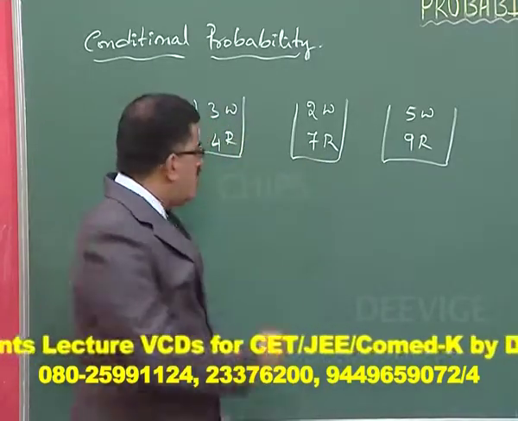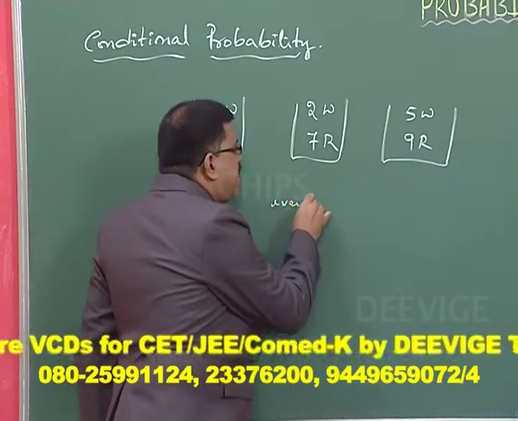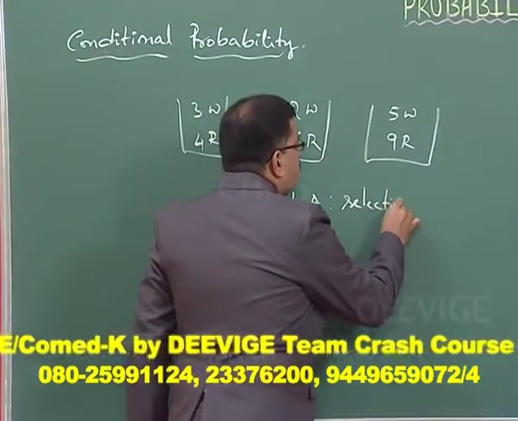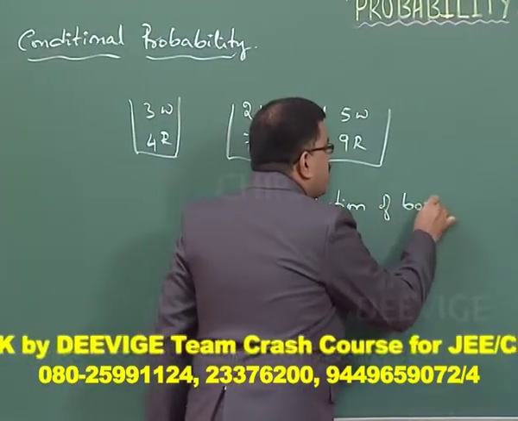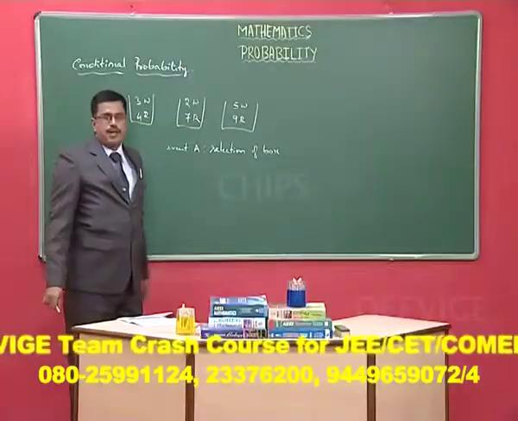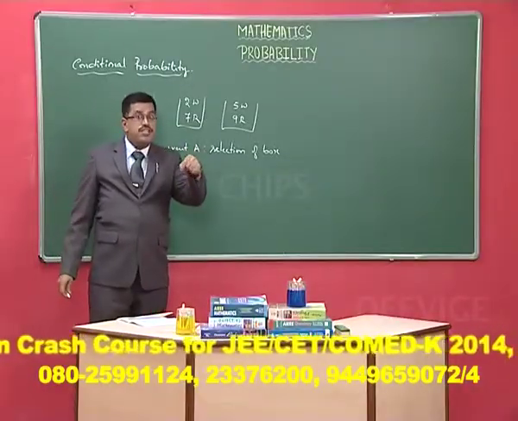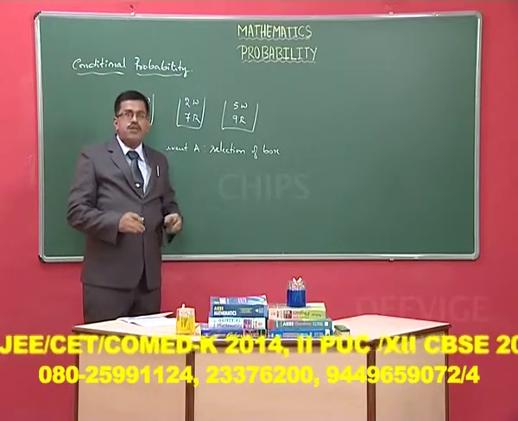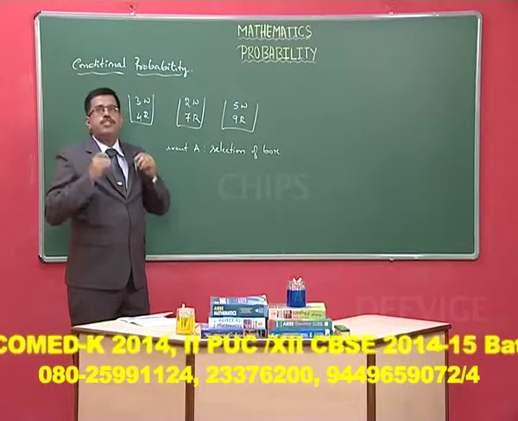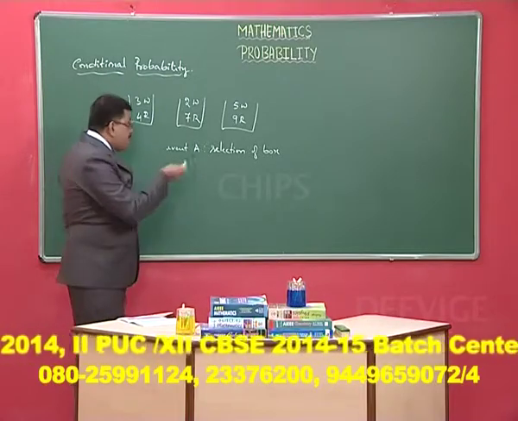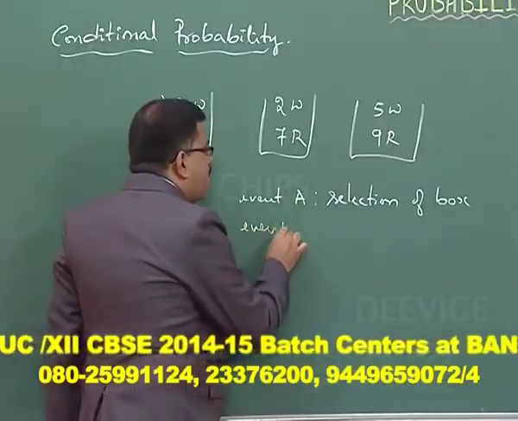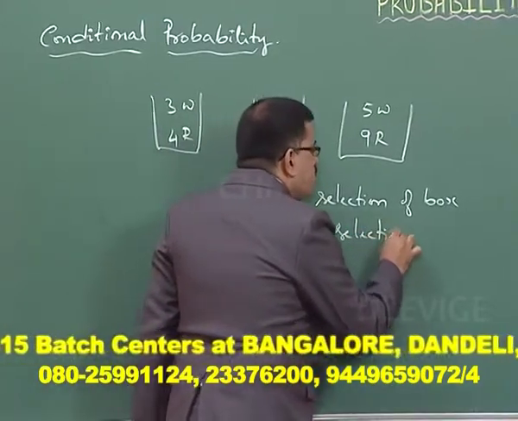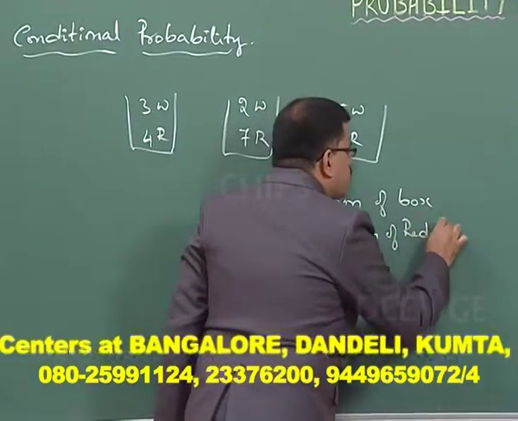Selection of a box I call event A. What is event A? Selection of a box. Which box? I don't know, maybe the first box or the second box, whatever it is. The question is, what is the probability that it is red? That question you take as event B. Event B is selection of a red ball. This is your event B.